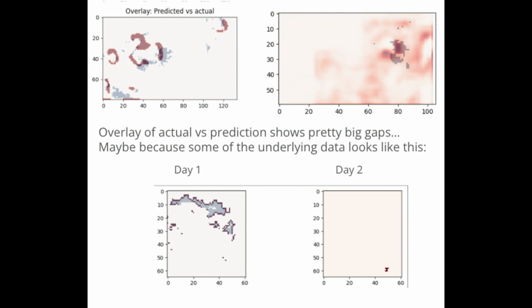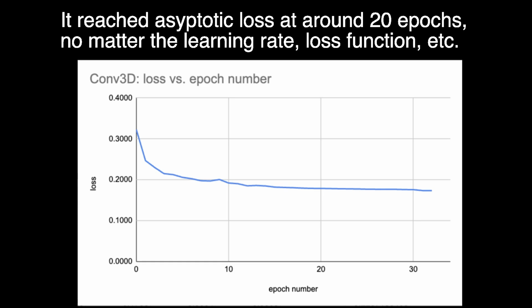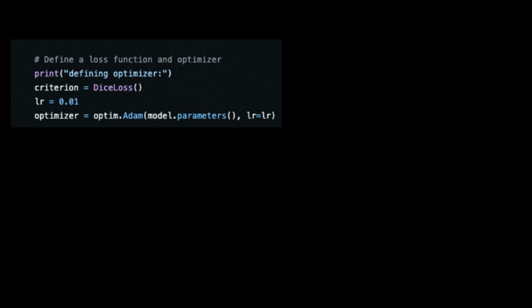To address this data quality issue, I expanded the FCN to include 3 days of prior data for predictions. This required transitioning to convolutional 3D models, which process 3D inputs. To do this, I launched a CUDA-accelerated Amazon Web Service server, but quickly found this model had poor performance and trainability for this purpose.